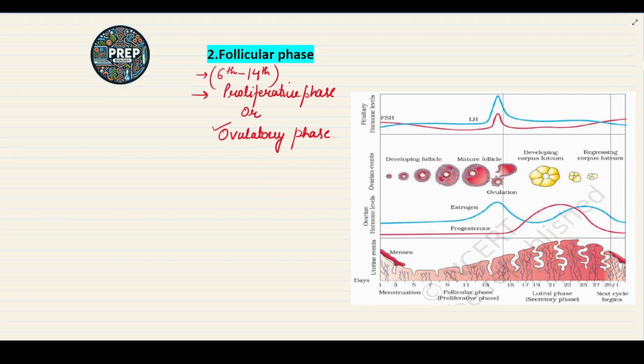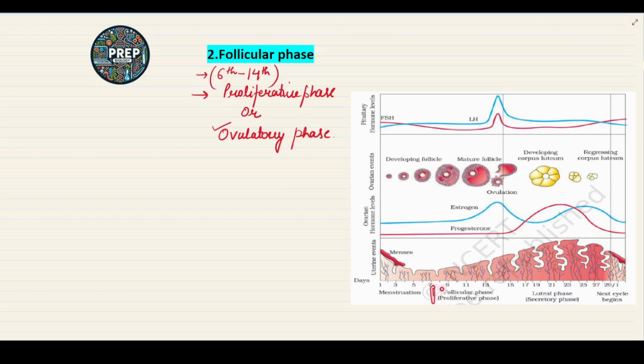So, if we see this chart, understand it carefully. This is the chart that shows the 1st to 29th day of the menstrual cycle. This is the first day and this is the 29th day. The first phase, the menstrual phase or menstruation, that we have studied, occurs in the 1st to 5th day of the menstrual cycle.